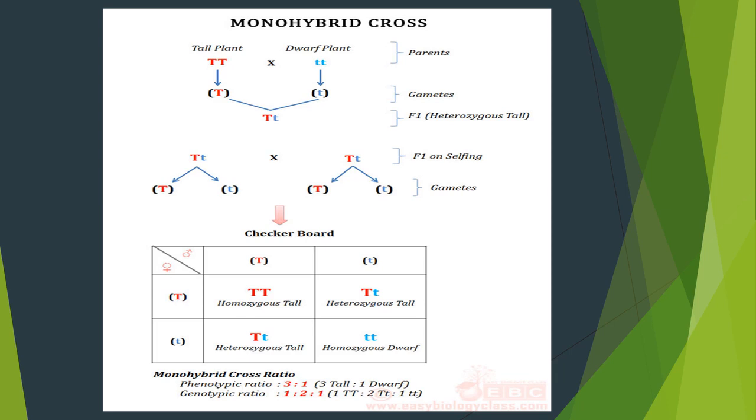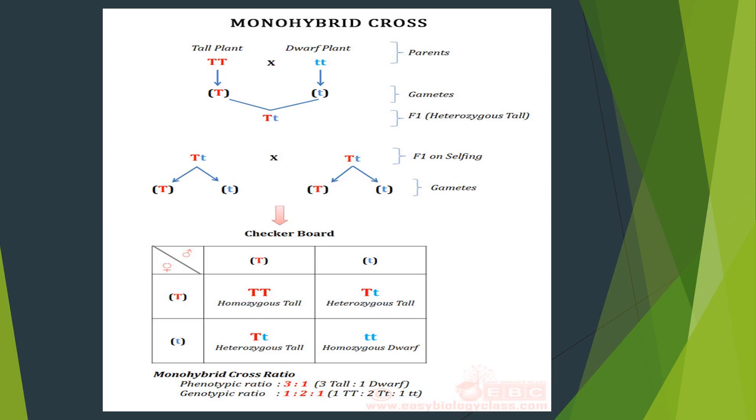In that one plant, homozygous dwarf allele has been formed. That's why the plant has grown in a short manner. In the other 3 plants, the allele formation is either homozygous tall or heterozygous. That's why all the 3 plants have grown in a tall manner.